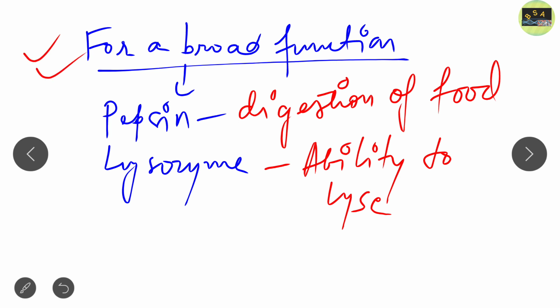So in this way, scientists tried naming the enzymes. First, they tried to name the enzyme by adding the suffix -ase. Then they tried to name the enzyme for their sources, for example, trypsin. Then they tried to name the enzyme for their broad function, for example, pepsin and lysozyme.